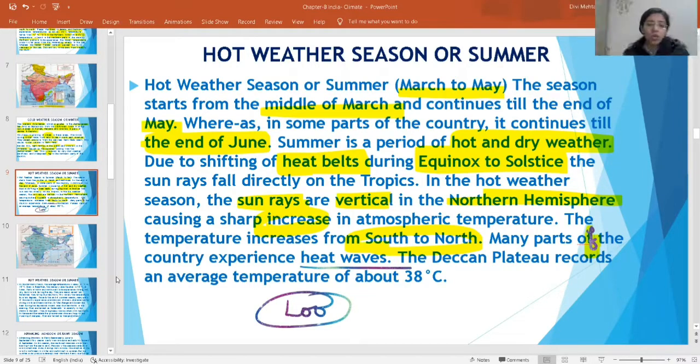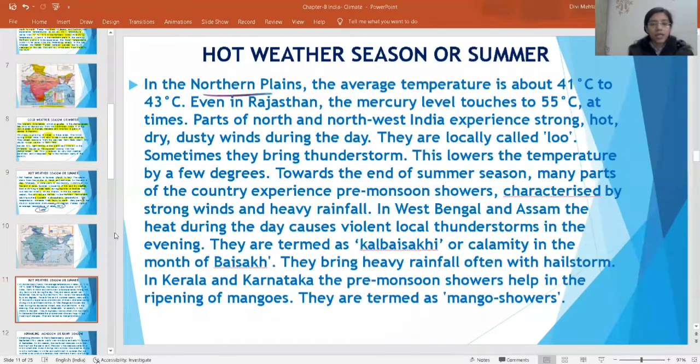The Deccan Plateau also records an average temperature of about 38 degrees Celsius. In the northern plains, where you are living, in the summer season the temperature is 41 degrees Celsius to 43 degrees Celsius, much more than that. In Rajasthan, the mercury touches 55 degrees Celsius. In the north and northwestern part, very strong, hot, dry and dusty winds are known as Lu.